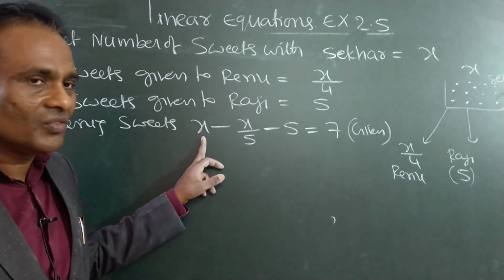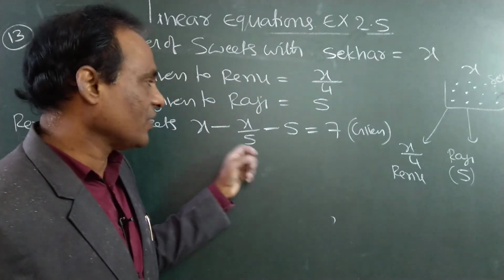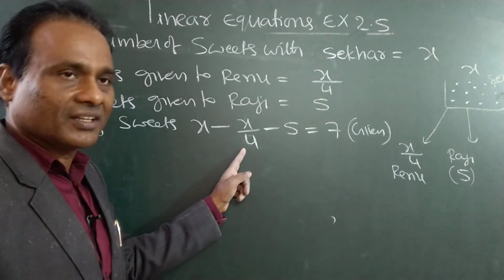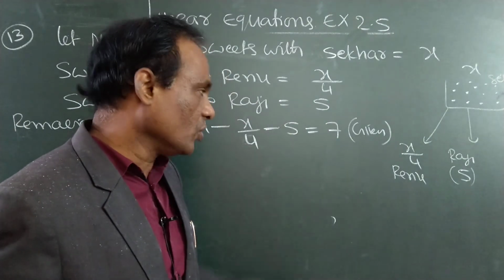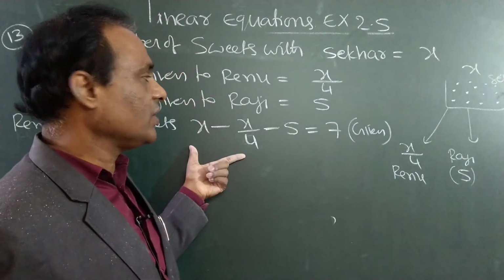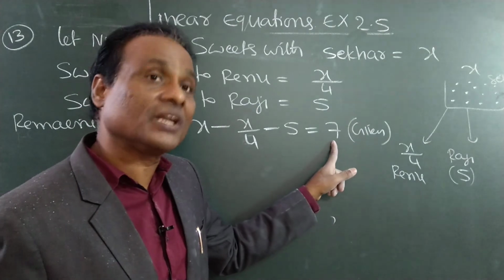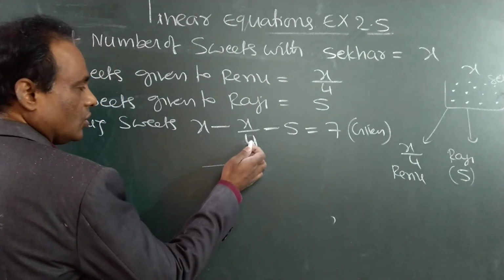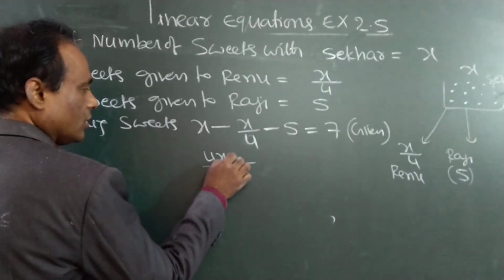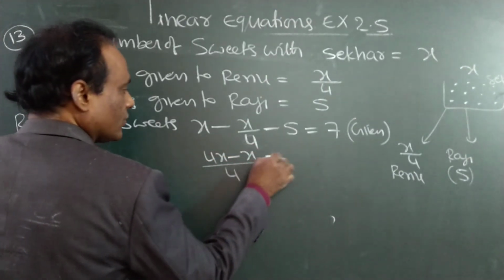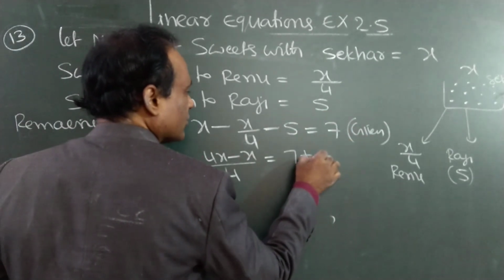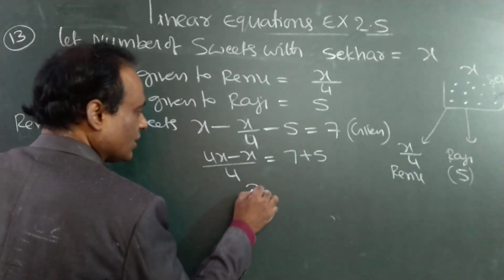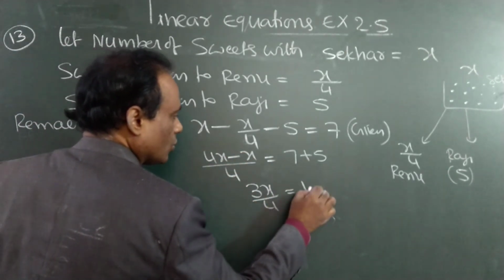Total he has x. From that he has given to Renu x/4, remove it. And again to Raji 5, remove it. Total remaining sweets we will get. But remaining is 7 in the problem. It is given. See here. First take the LCM. 4 LCM. 4 into x, 4x. 4 one time, 1 into x, x. Minus 5 that side plus 5. 4x minus x is 3x/4 is equal to 12.